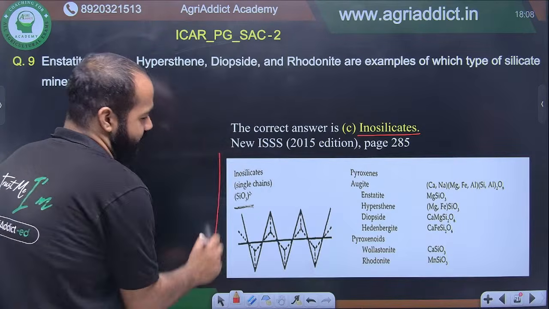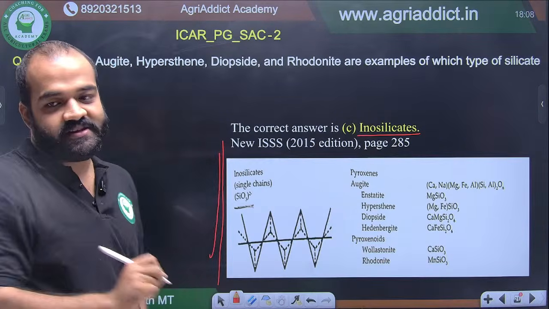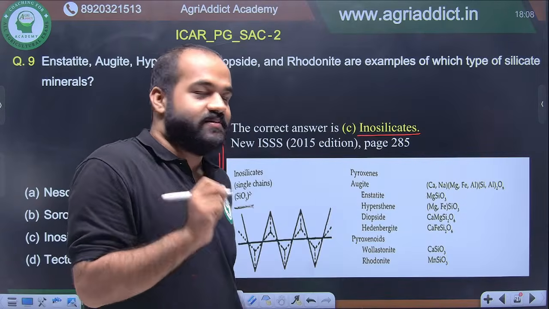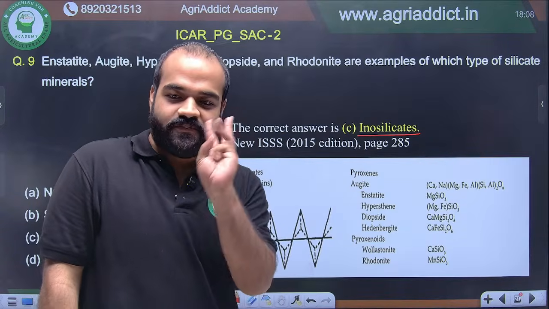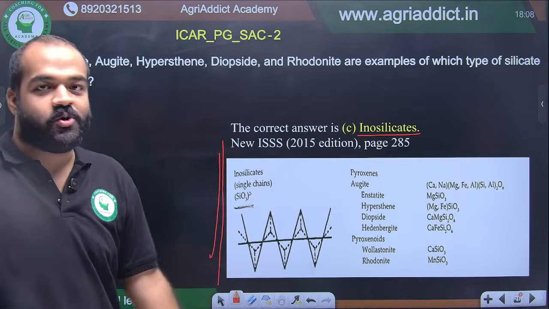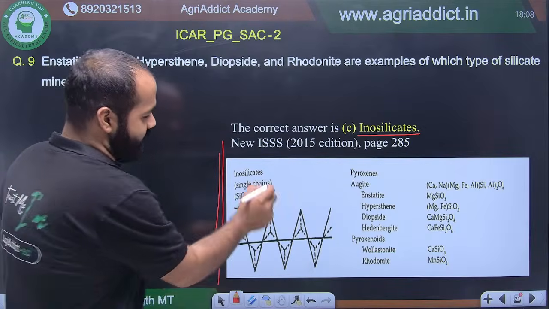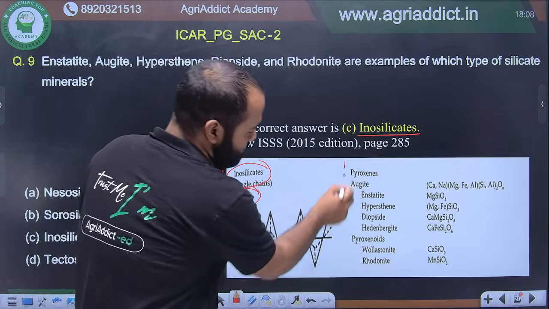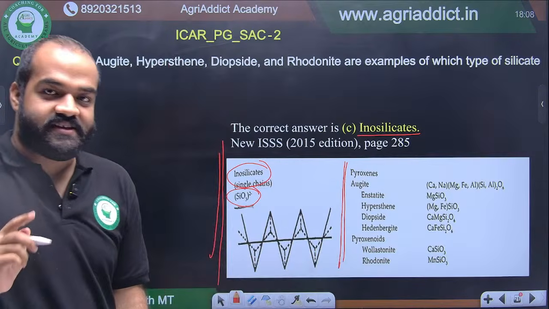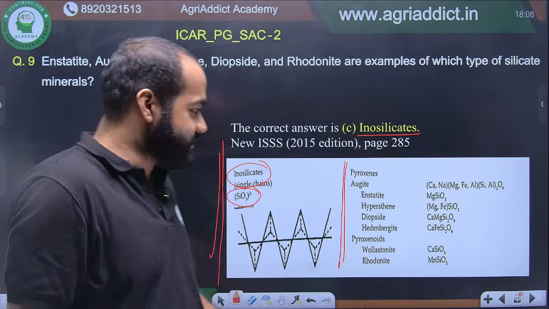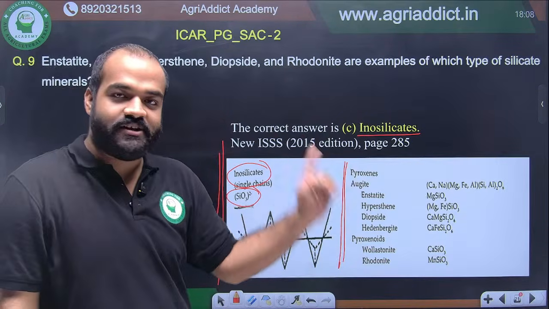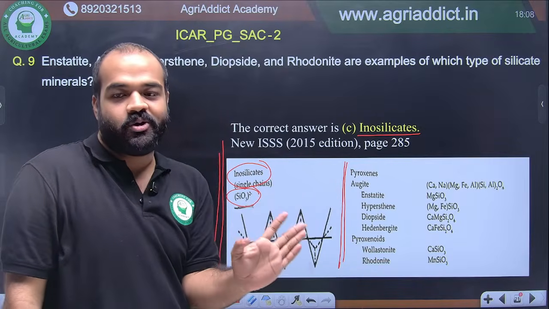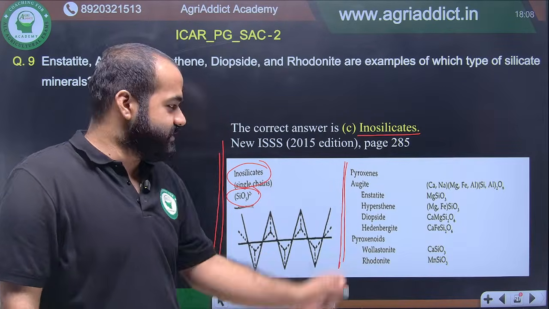This table, I am repeatedly telling you, is perhaps the most important, or in the top 3 most important tables in your book. Please remember the names, please remember the formula, and please remember the examples. These 3 things you have to remember from that table. This table is both in old ISSS and in new ISSS, and in every soil science book, whichever you open, this table is there.